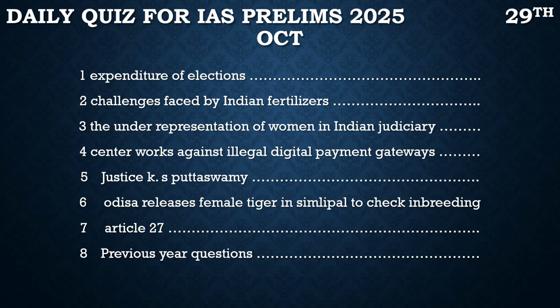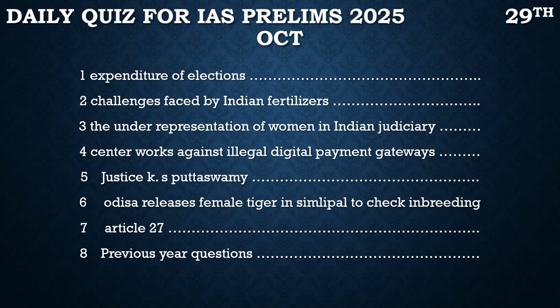Here the article says that the Election Commission of India has put some limit on the candidates in India, above which they can't spend. For example, if a candidate is contesting for a Lok Sabha election and belongs to a larger state, then the maximum amount of money he can spend is 95 lakh per candidate, and for a smaller state the maximum amount is 75 lakh per candidate.